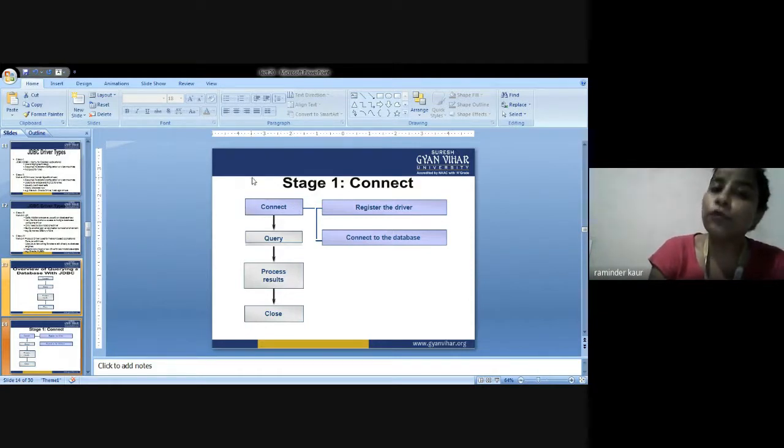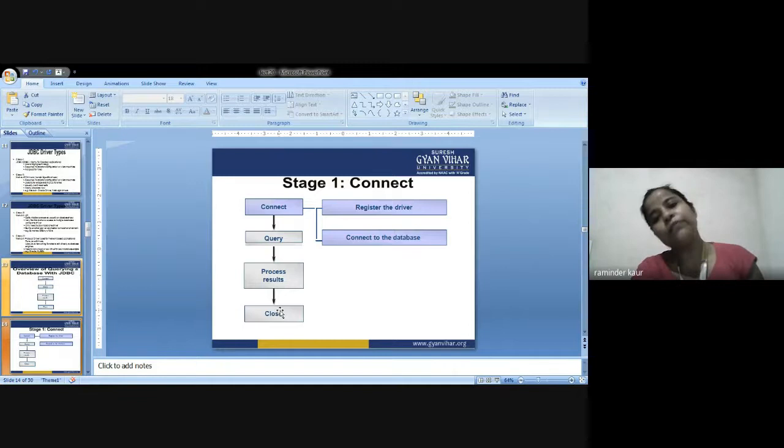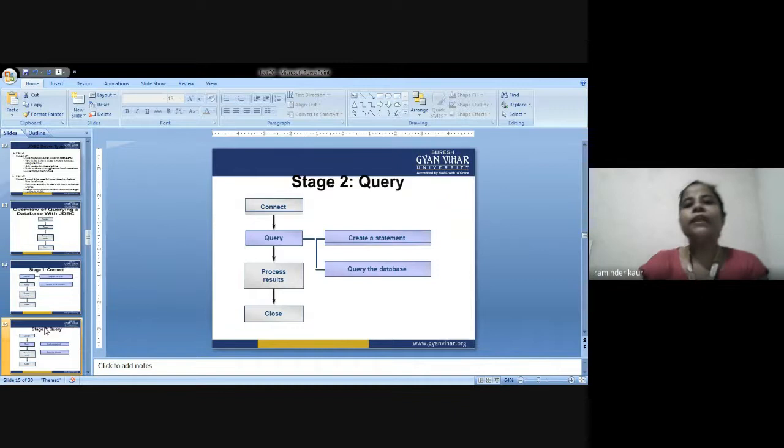Now we are supposed to raise a query, and after that query is raised, we are supposed to process the results produced against that query. The last point is that we are supposed to close the connection. So the second stage is query. What do we do for the query? Create a statement and query the database. First of all, a statement could be created, and we are supposed to query the database.